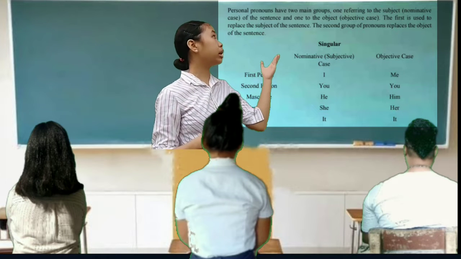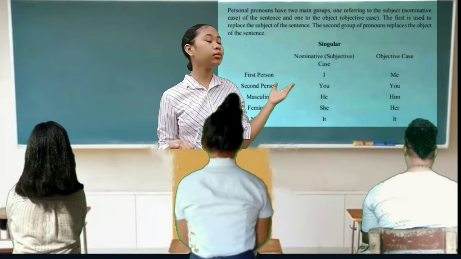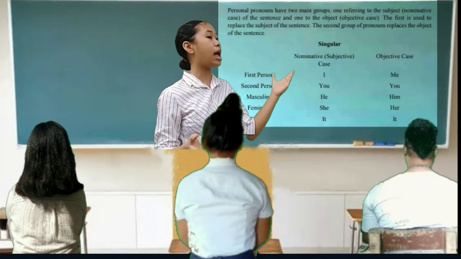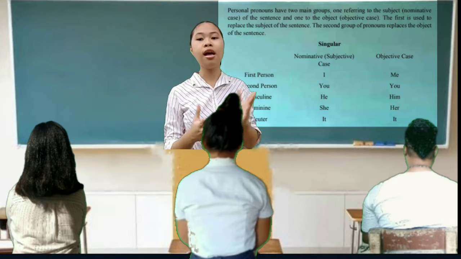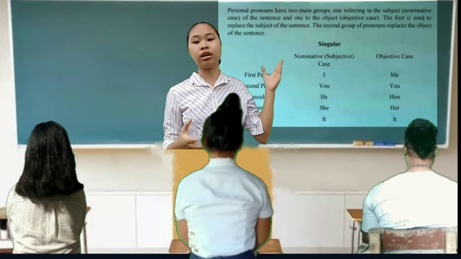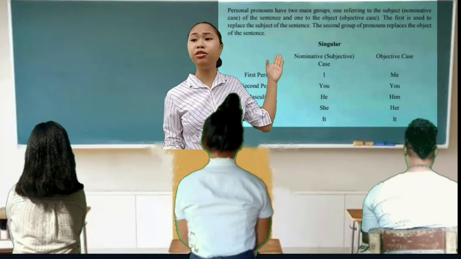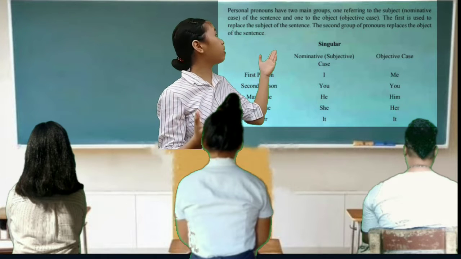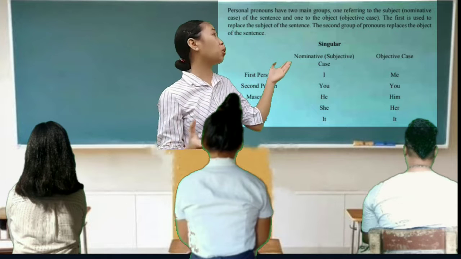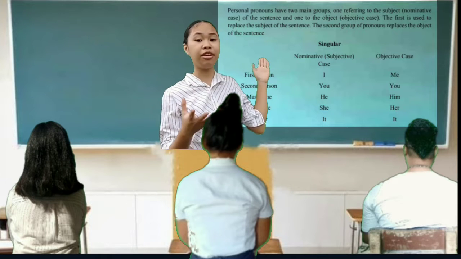Let us look at the table shown here. We've got different points of view and different cases. For the singular, first person point of view, the pronoun I is for the nominative case and the pronoun me is for the objective case.